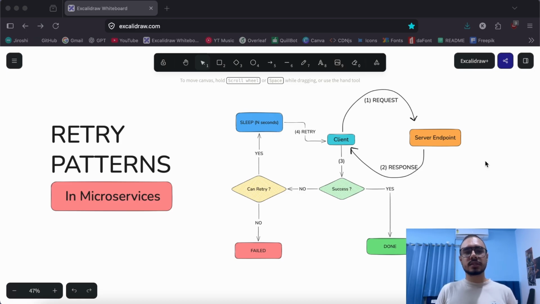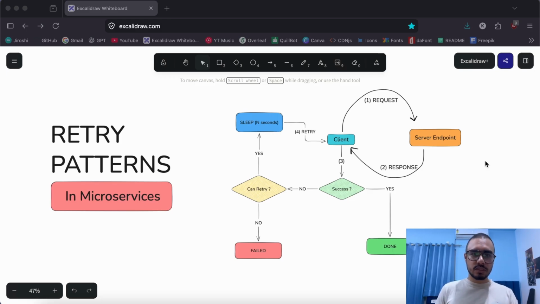So we have these reliability patterns. This falls under the reliability engineering part of backend engineering, and these retry patterns help us make the system more fault tolerant when we are talking about microservices or even monoliths, as I said.